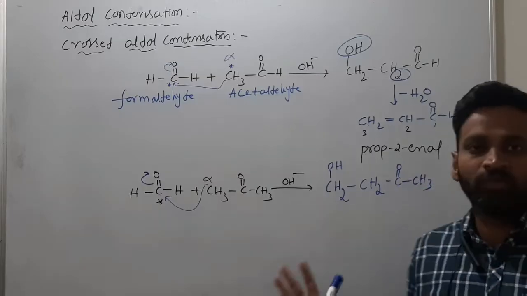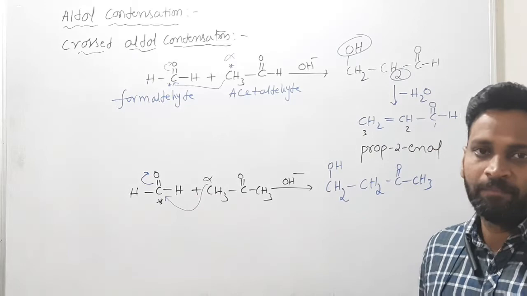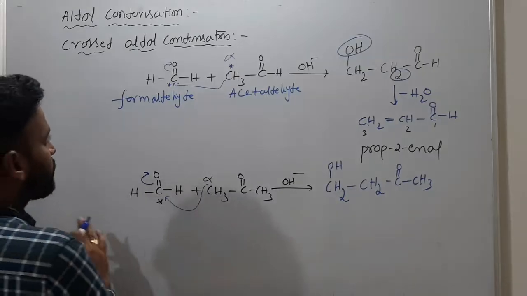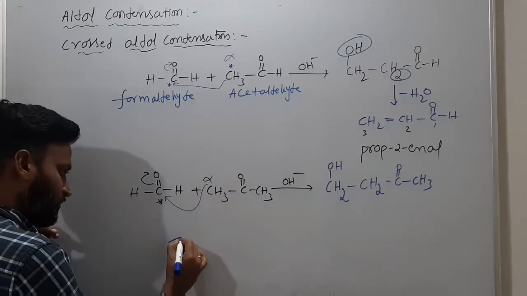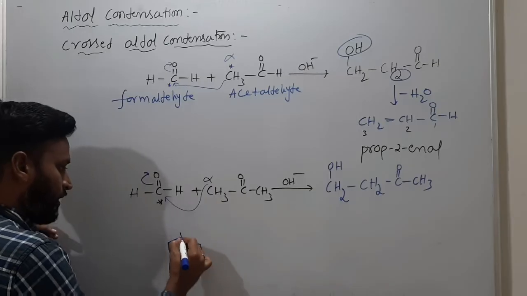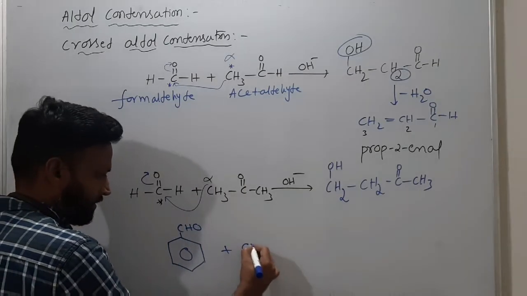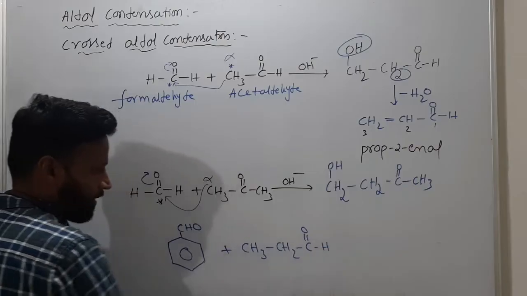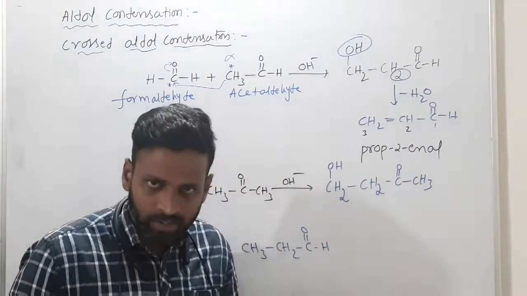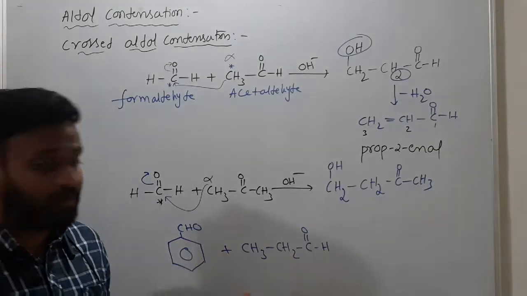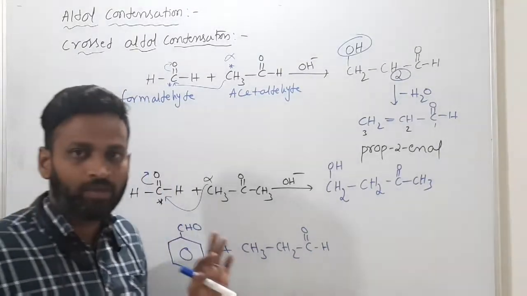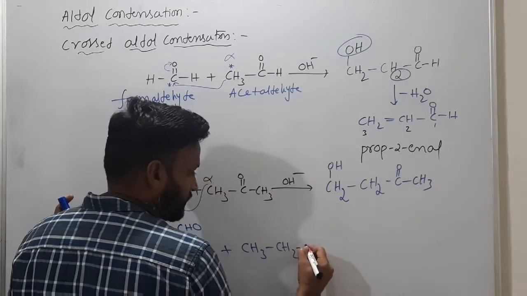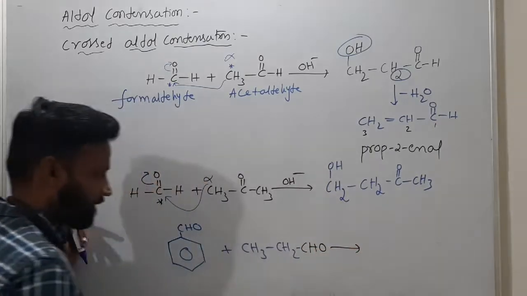That's it. This kind of question came this year in the NEET exam. That's why I'm telling you this very clearly. It's very, very important. This is a crossed aldol, as I said, and even this one also, C6H5 and CHO given, and like this CH3, CH2 and C double bond OH. I am writing C double bond OH, but in the exam they will give CHO only. You need not be confused, they will simply give it like this, CHO. That's it. What is the product?